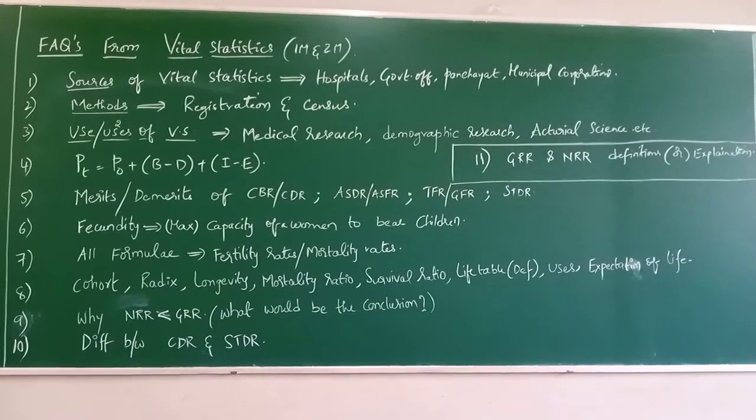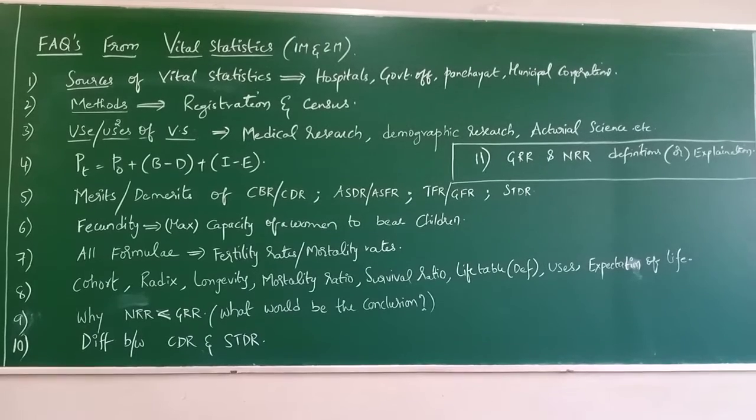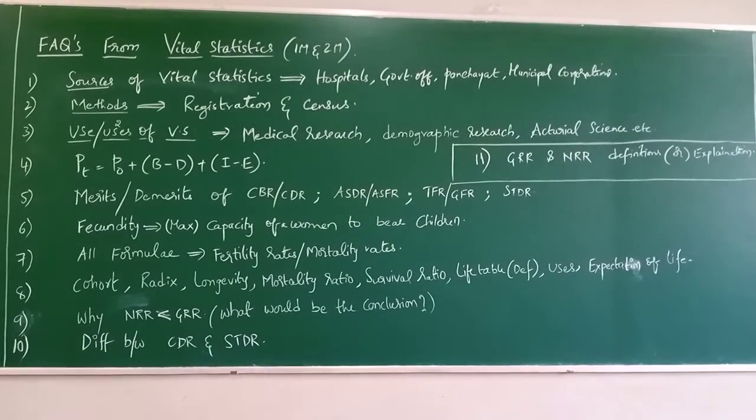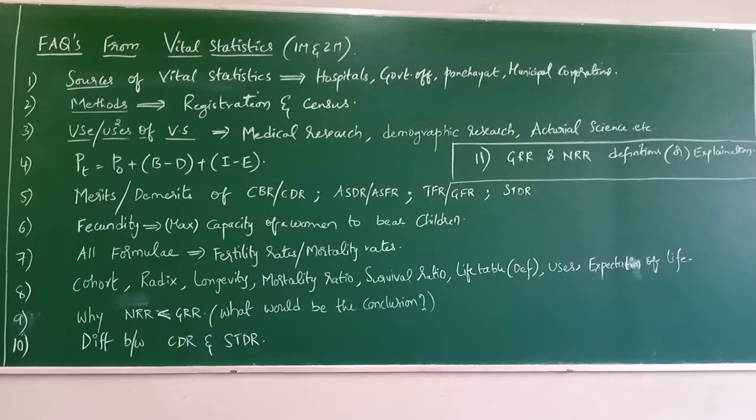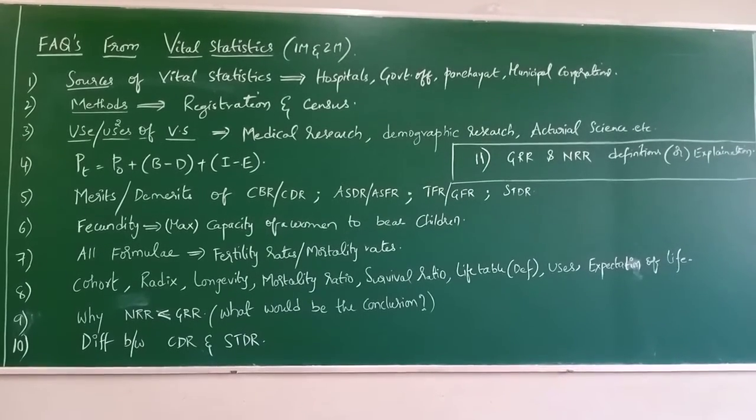The rate of increase, growth, because CBR means birth rate increases day by day, right? That's the reason the population is increasing. So there, what you need to write is: it indicates the rate of growth of population due to live births. Now CDR indicates the rate of decrease of population due to deaths. Deaths mean the population decreases, births mean the population increases. Remember this common thing. One indicates the increase, CBR, due to live births the population increases. The second one is that the population decreases due to deaths. So I think these are the merits of CBR and CDR.